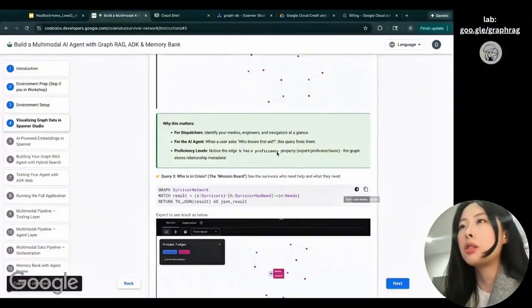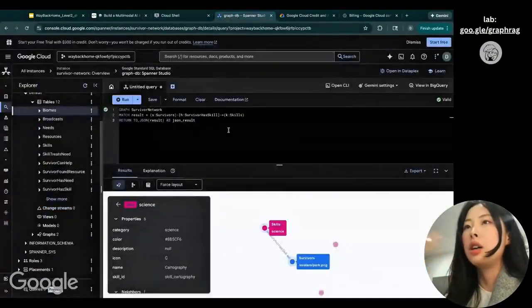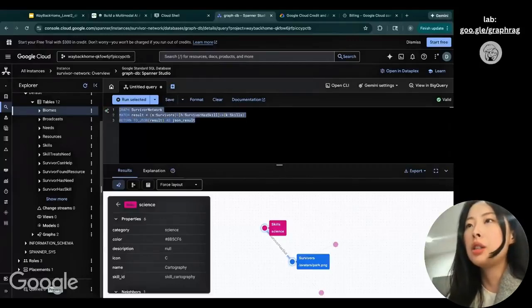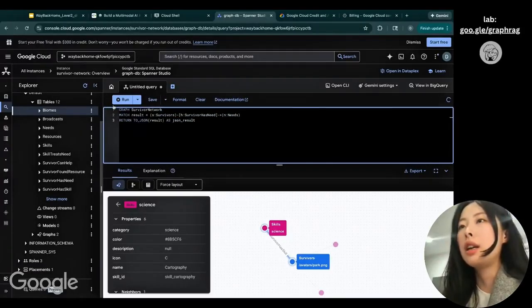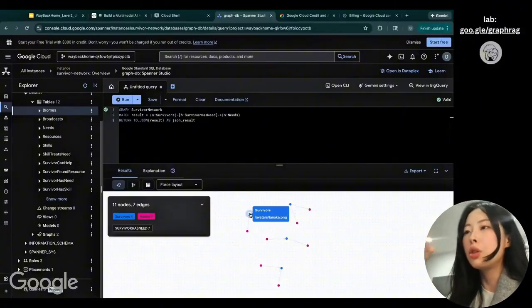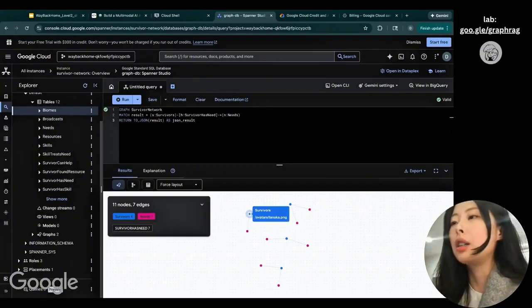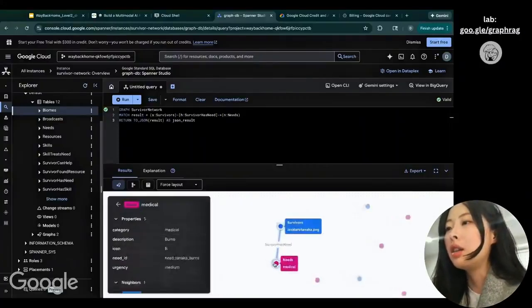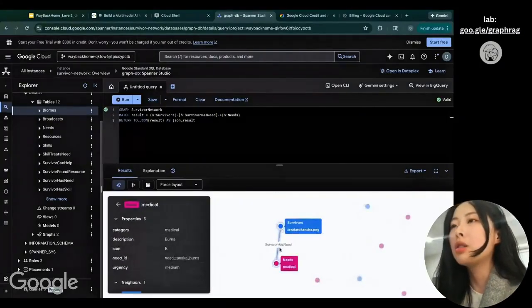I copy this query and again go to the Cloud Console at Spanner Studio. I paste this query over here and run it to see what the needs are. Again, the blue node is a survivor, and the red node is a need. Apparently, this survivor needs medical treatment.